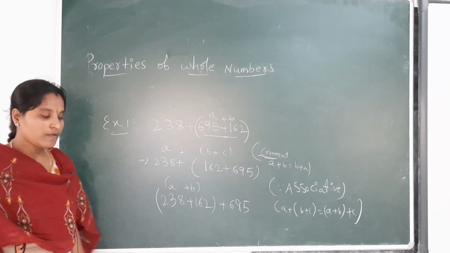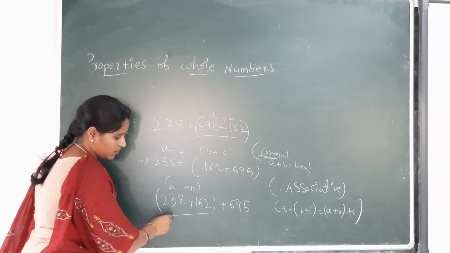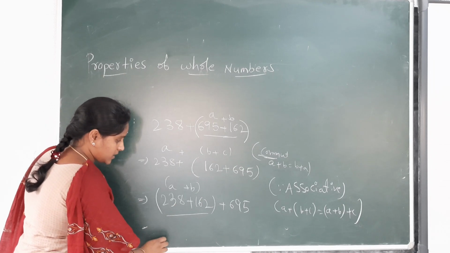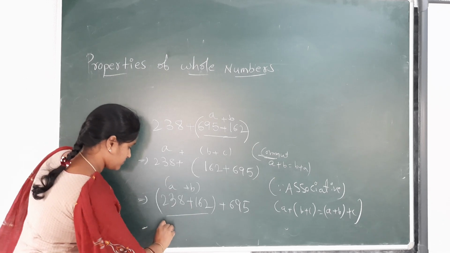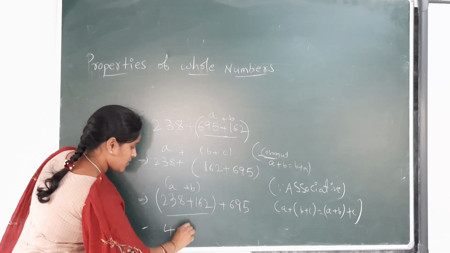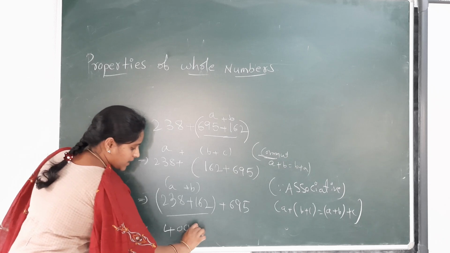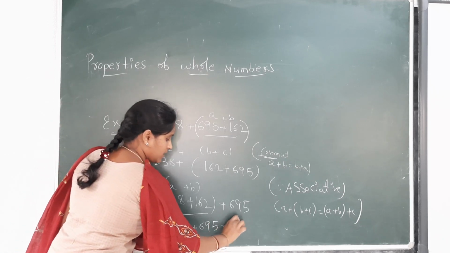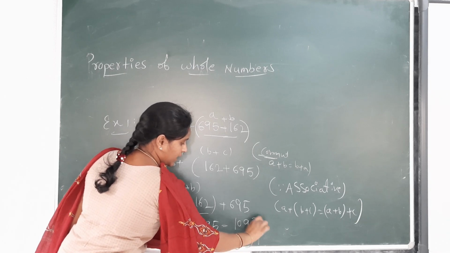From the BODMAS rule, we have to clear the brackets first. 238 plus 162 is 400. Next plus 695. Adding these two, we get 1095.